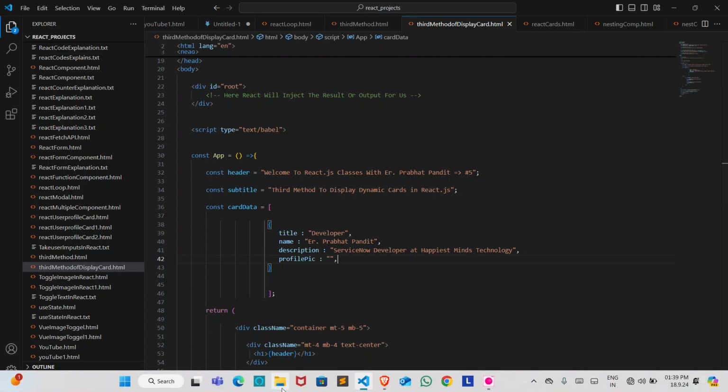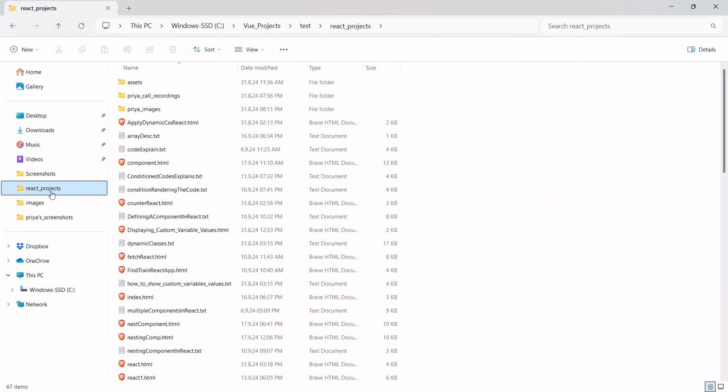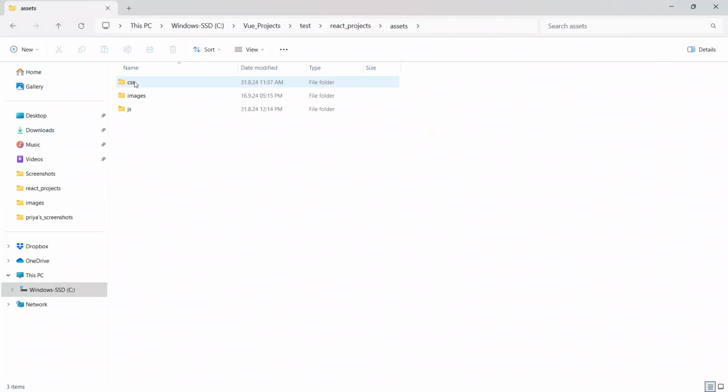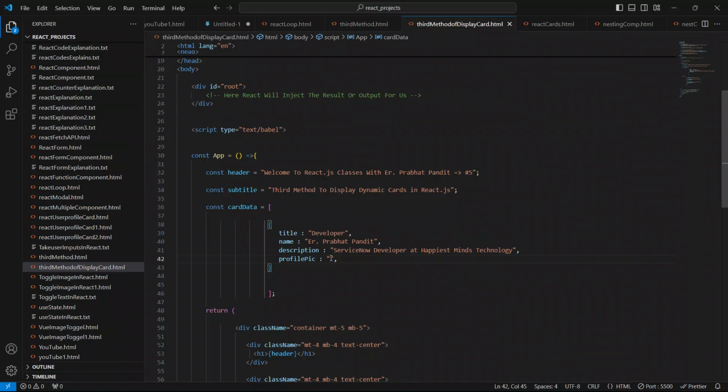This is the folder called React projects, and in that folder I have assets, and inside it an images folder with some images for this project. For Prabhat, I'm going to copy this image name from here, and write assets, inside images, and paste this image name.